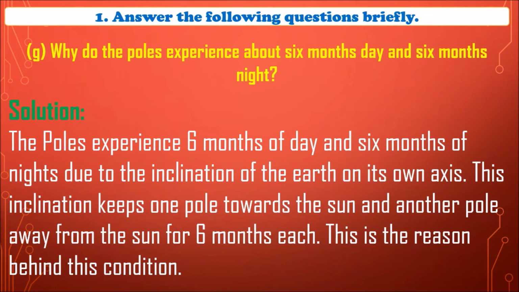Why do the poles experience about 6 months of day and 6 months of night? The poles experience 6 months of day and 6 months of night due to the inclination of the Earth on its own axis. This inclination keeps one pole towards the Sun and another pole away from the Sun for 6 months each. This is the reason behind this condition.